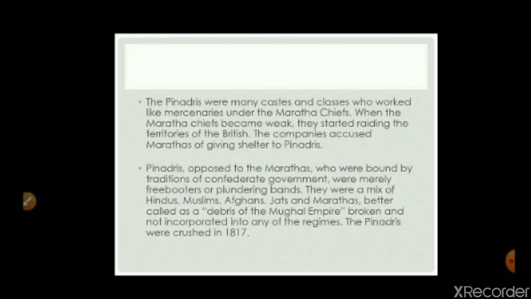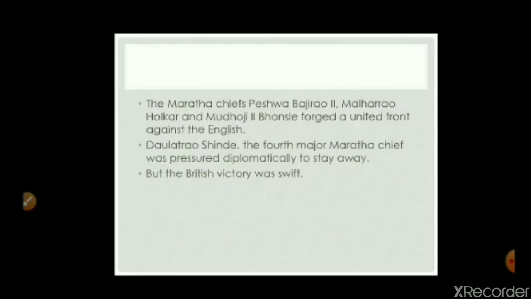The Pindaris were crushed in 1817. They were being crushed, and the Maratha chiefs paid. So how did the war take place? The Maratha chiefs Peshwa Bajirao II, Malhar Rao Holkar, and Mudhoji Bhosle formed a united front against the English. The Scindias were kept aloof from the war by diplomacy.